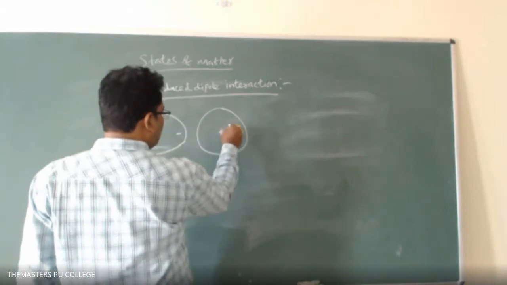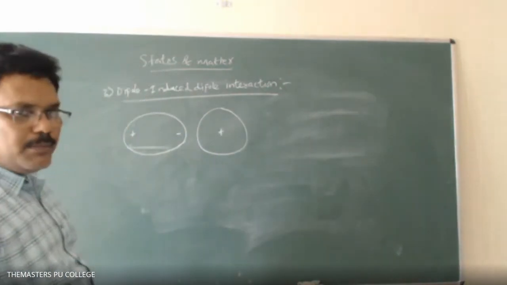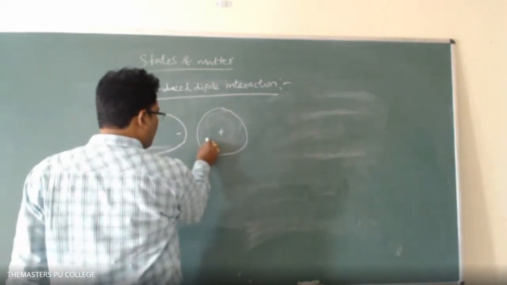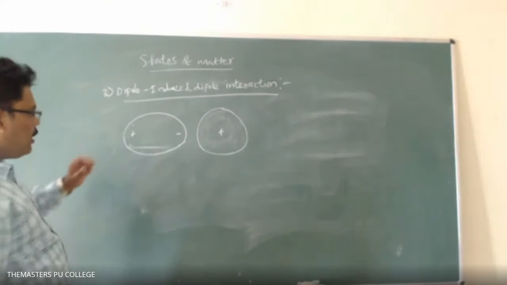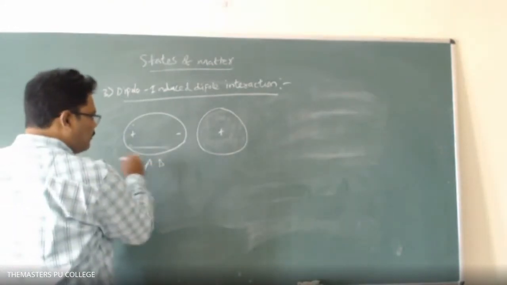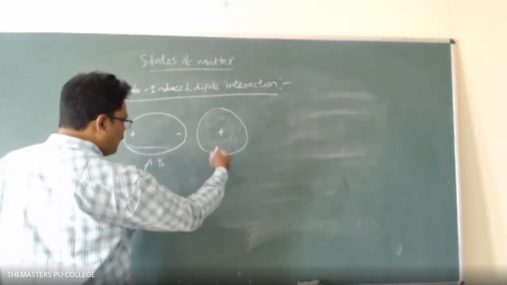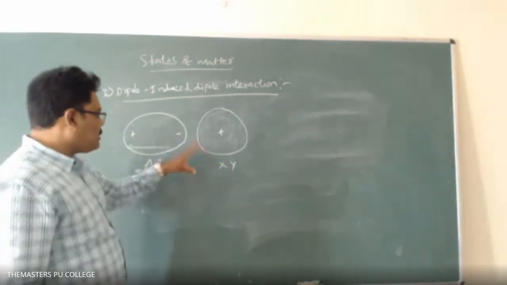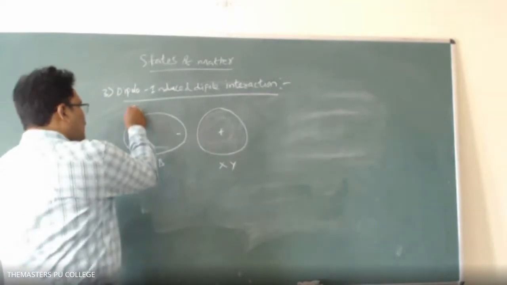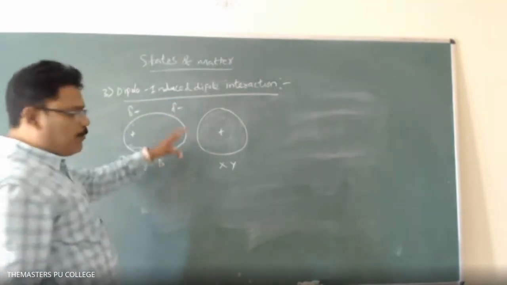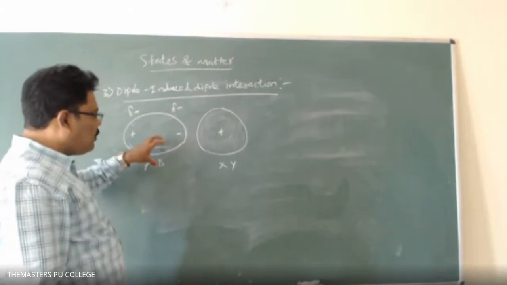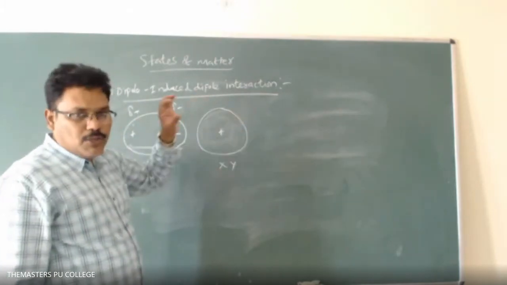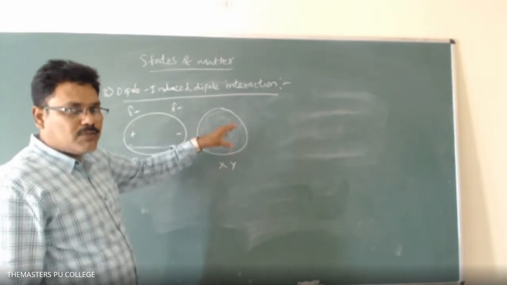Non-polar molecule means the electron cloud is symmetrically distributed around the nucleus. Here is the AB molecule, and here some XY molecule. The AB molecule has a dipole, delta plus and delta minus. Due to this molecule, a dipole is raised on the XY molecule. Why?